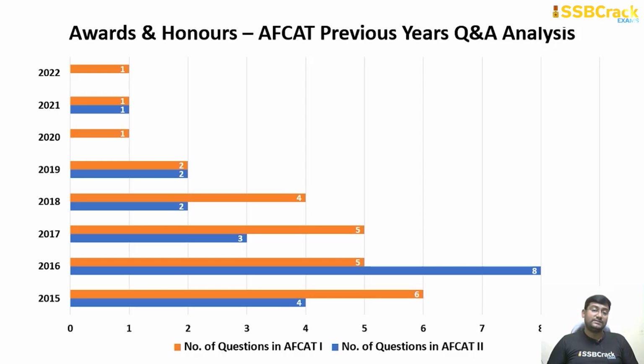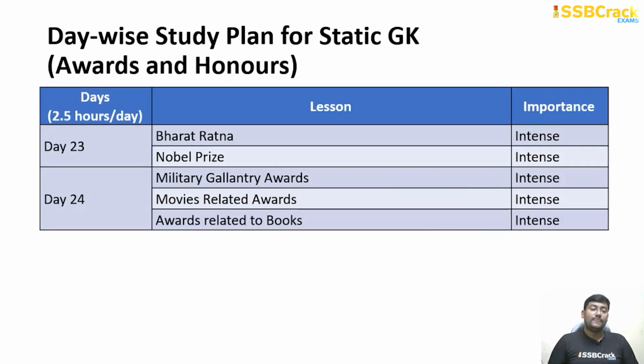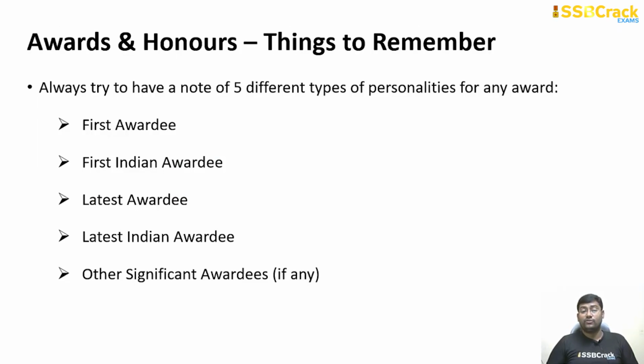So directly questions can be asked from awards and honors. Going through the trends, at least 2 or 3 questions, if not at least one question, can be asked for damn sure from this section. So day 23, Bharat Ratna and Nobel Prize; day 24, Military Gallantry Awards, movie related awards and awards related to books and literature would suffice. Make sure that you are sticking to the topics, and whenever you are preparing, make